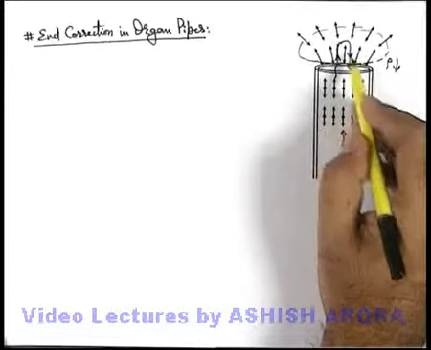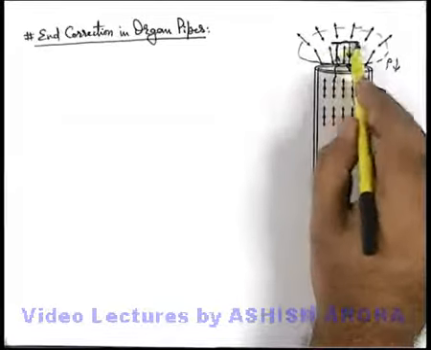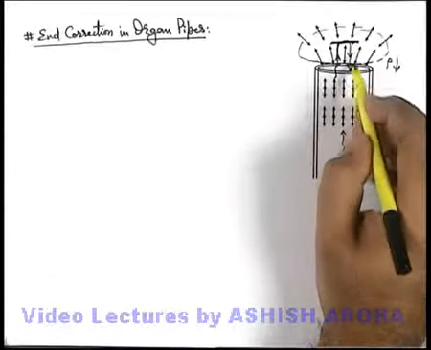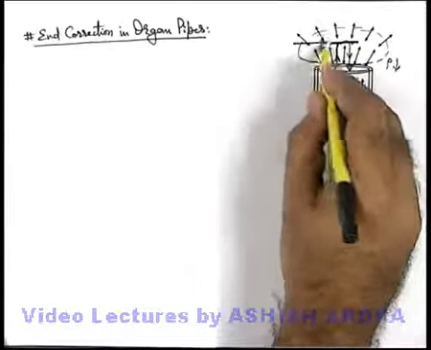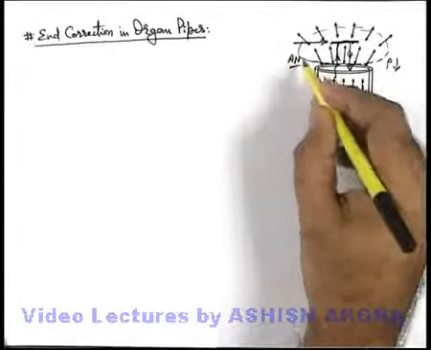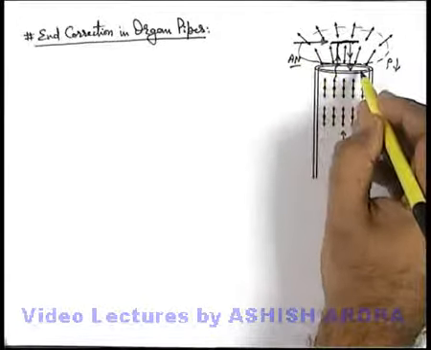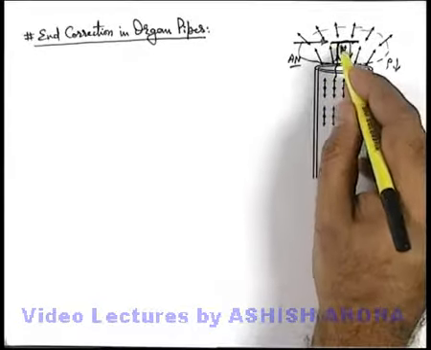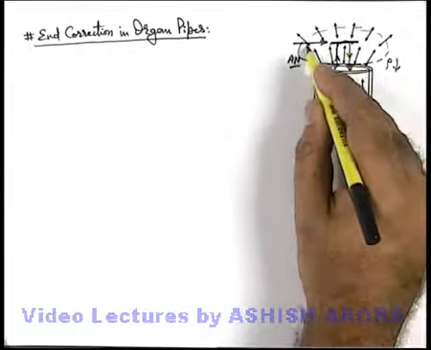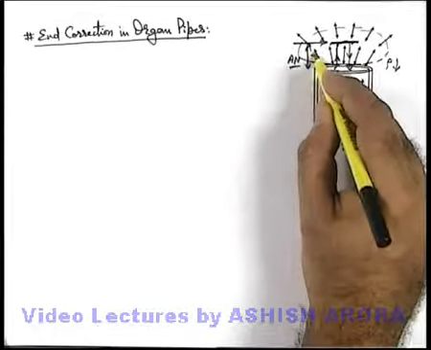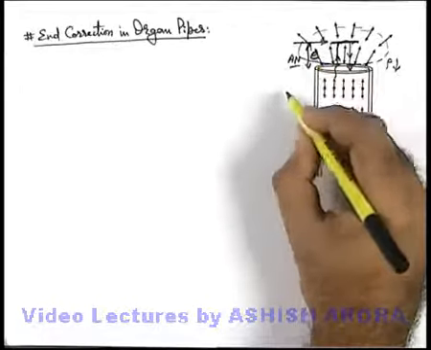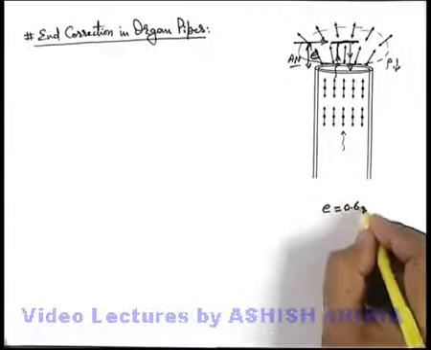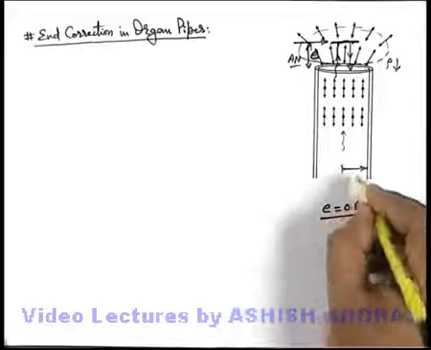So in this situation, at some distance above the organ pipe, constructive interference takes place between the incident wave and the reflected wave. This is the point where an antinode is obtained. The antinode is not obtained exactly at the open mouth of the organ pipe, because the medium density decreases only after penetration of some distance within the medium. This distance we call end correction, denoted by small e, and it is written as 0.6 times the radius of the organ pipe, if r is the radius of the pipe.